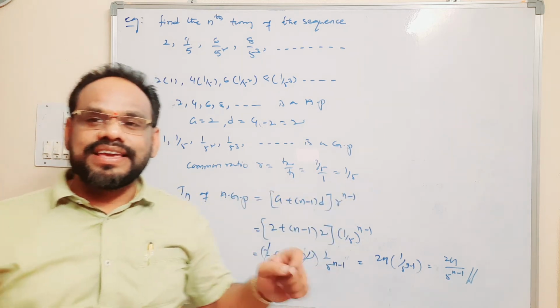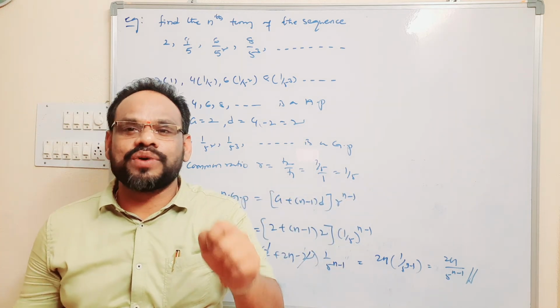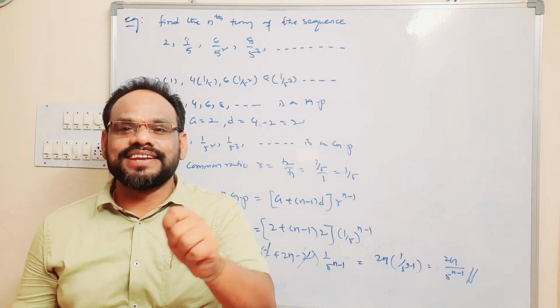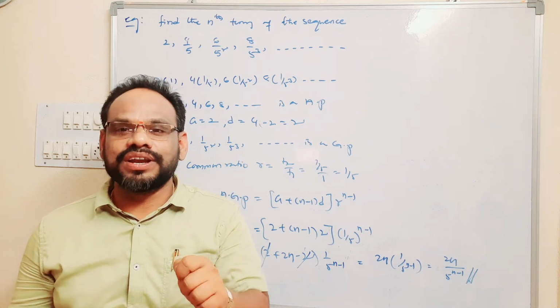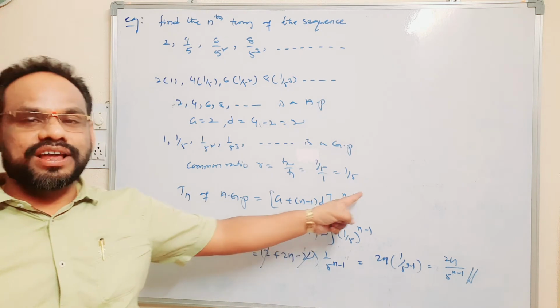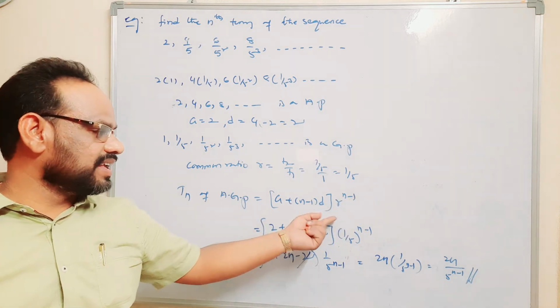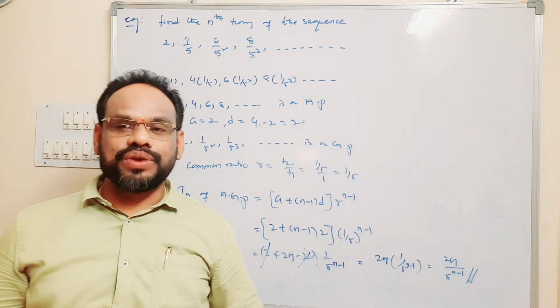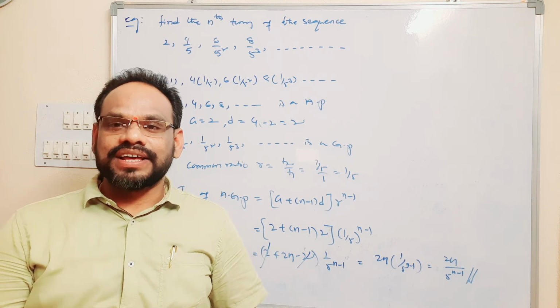We know that the nth term is Tn equals a plus (n minus 1) into d into r to the power n minus 1. If you substitute the a, d and r values, we get 2n by 5 to the power n minus 1.